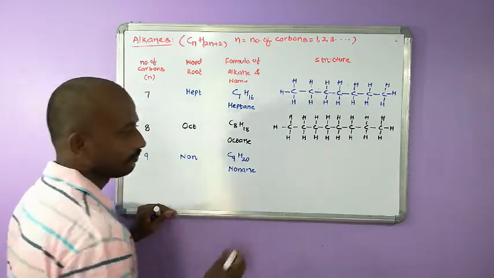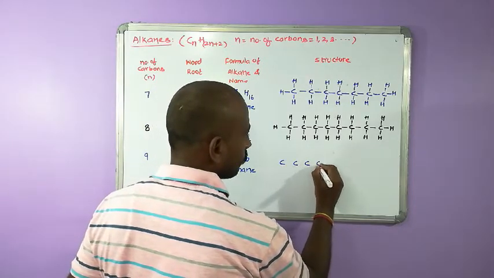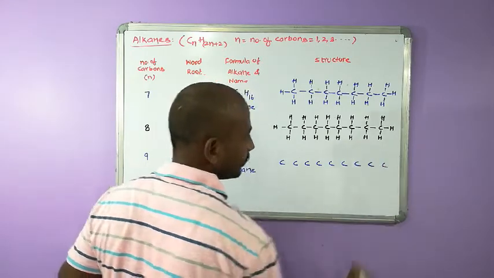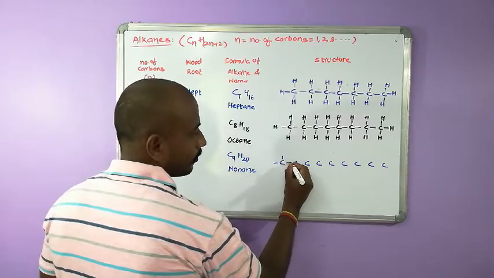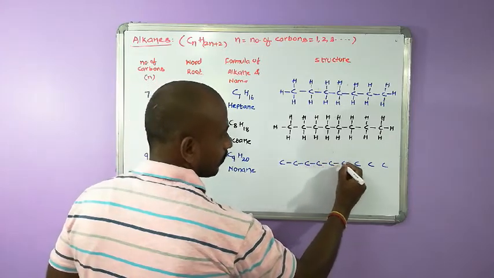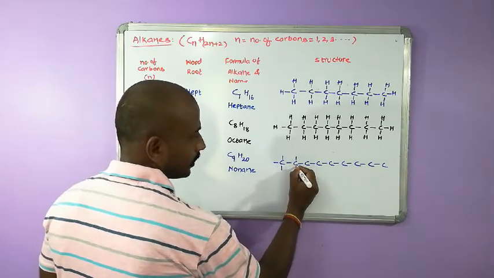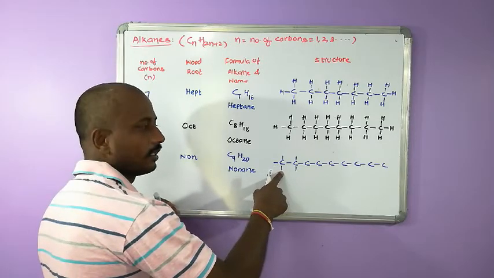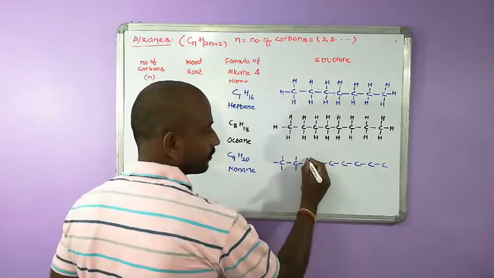How to write the structure? Arrange the carbons in a straight chain. 1, 2, 3, 4, 5, 6, 7, 8, 9. And keep single bonds first. See, these terminal carbons, the end carbons, are having 3 hydrogens in alkanes and internal carbons are having two hydrogens around each carbon.